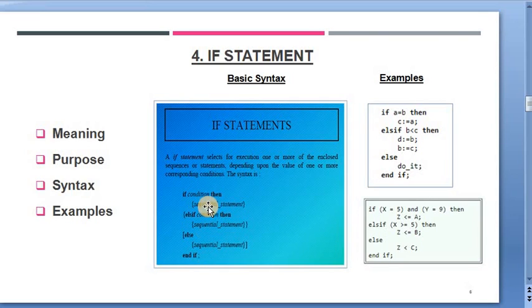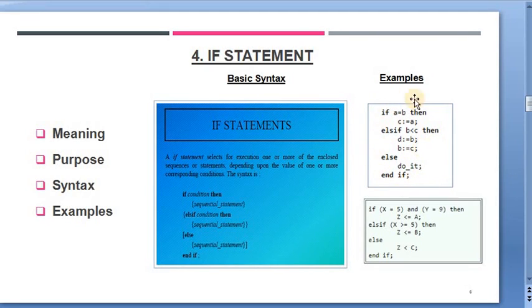So let's take few examples to understand this thoroughly. The first example shows that if A equals B, then C equals A. Otherwise, other condition is tested. That is, if B is less than C, then D is equal to B and B is equal to C. Else other condition is executed inside the program.